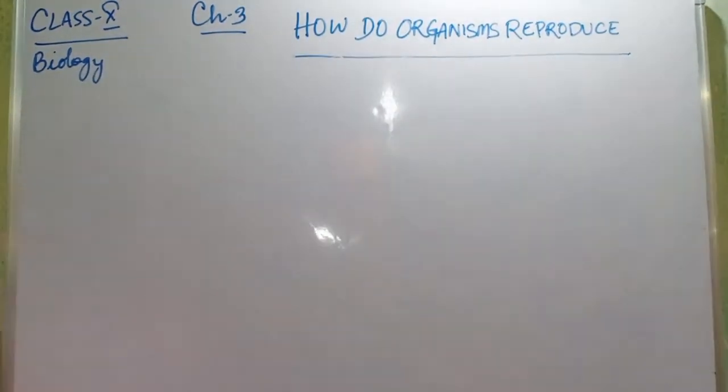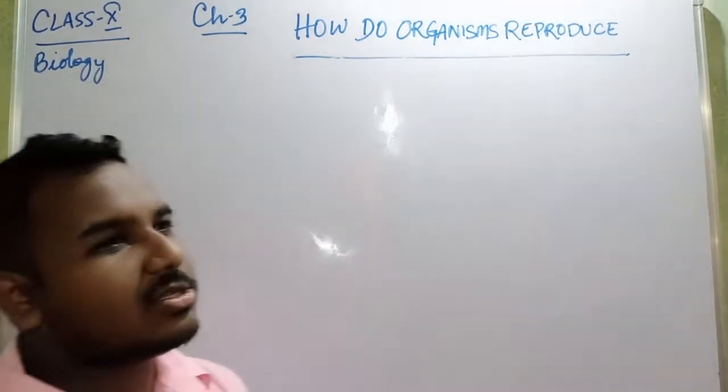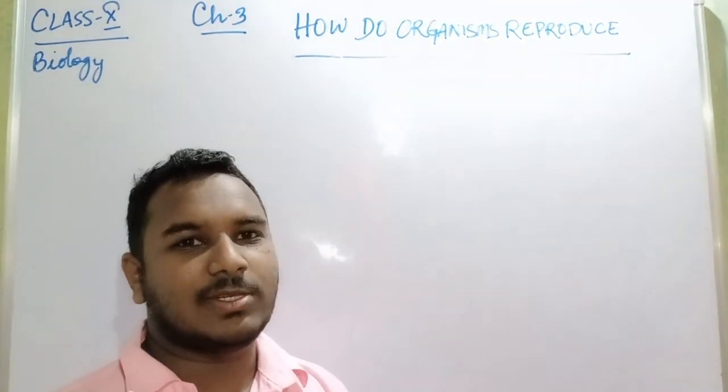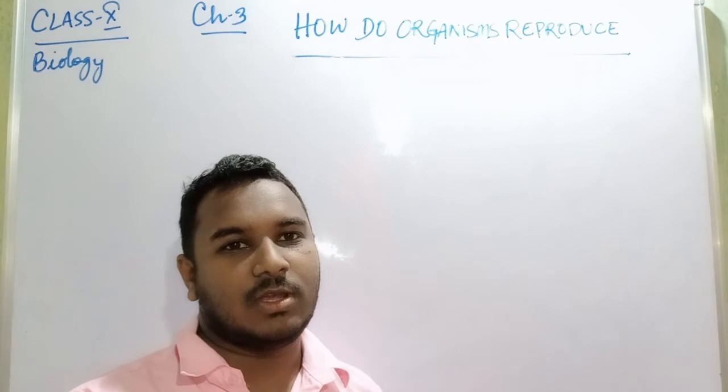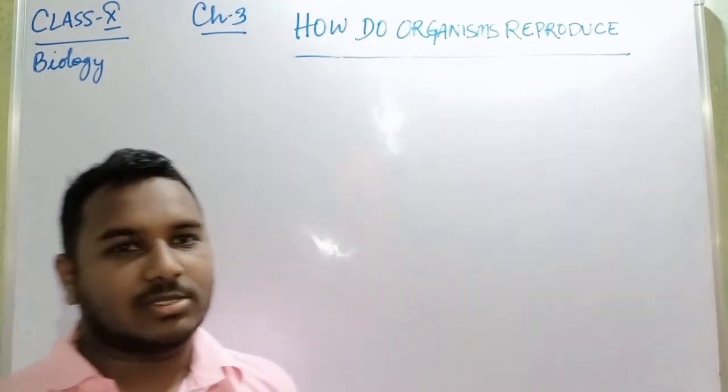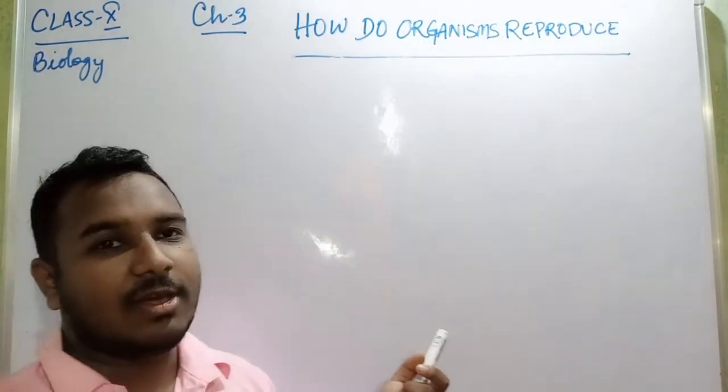Okay, first we will talk about reproduction. Reproduction means you have seen small babies, how they are formed and how they are coming into this world. All these things come under reproduction.